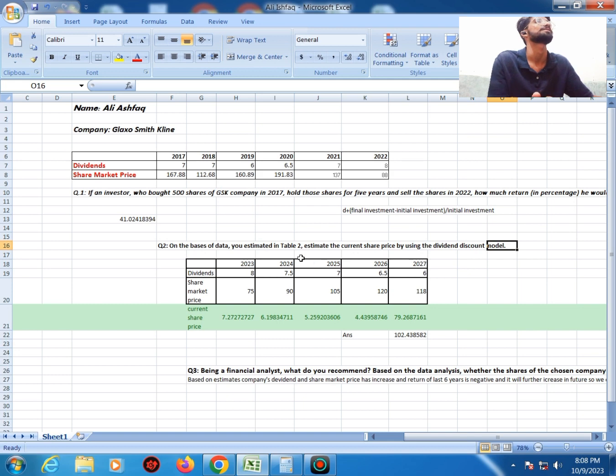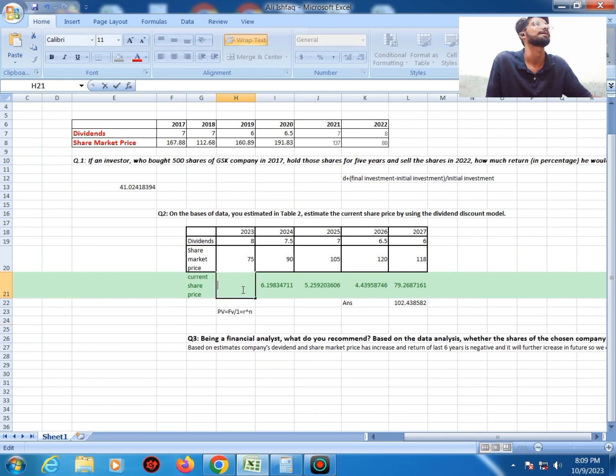So we have to estimate the dividends and share market price according to the performance of the company in the last 5 years. So let's assume the dividends and share market price of the next 5 years. It is a future estimation which could be wrong. The question is, on the basis of this data, we have to find the current share market price. So firstly, I am going to find the present value of future dividends. So the formula of present value is future value divided by 1 plus r raised to power n, which by applying this formula on future estimated dividends, we'll get the current share price.